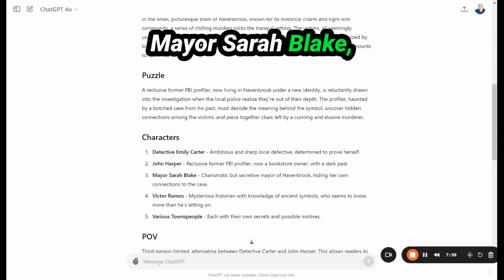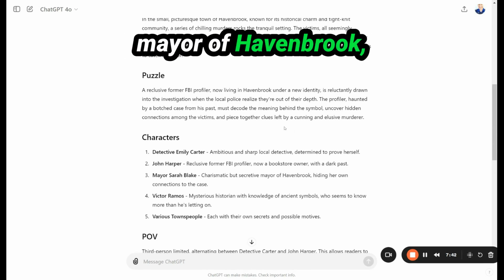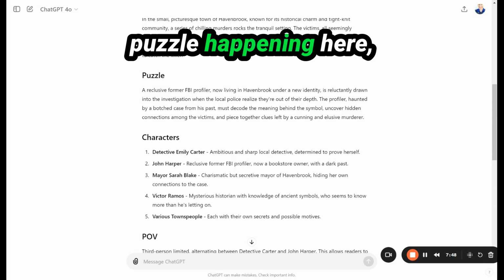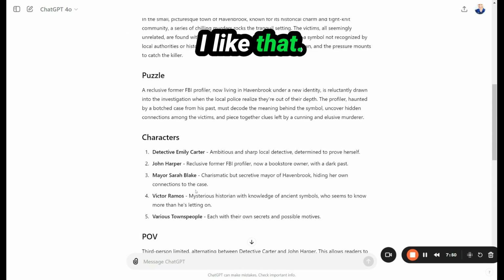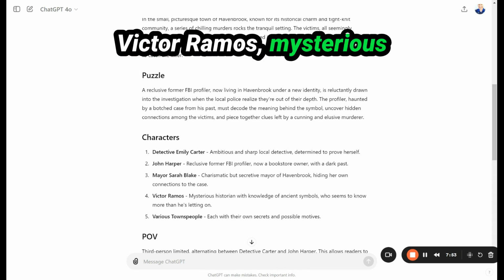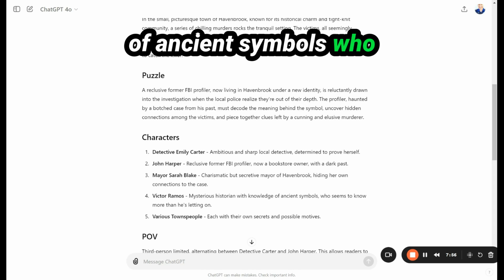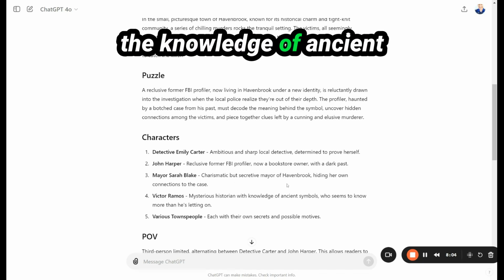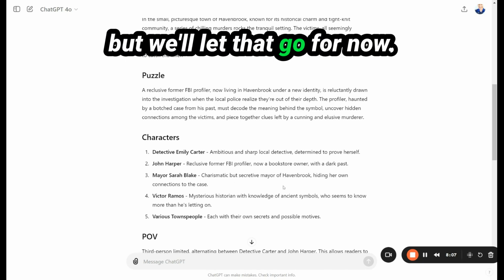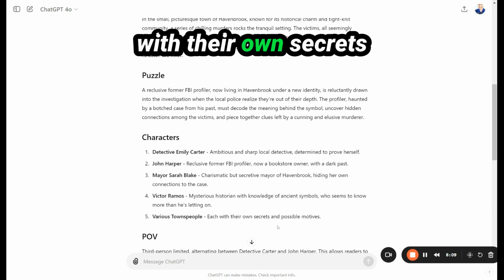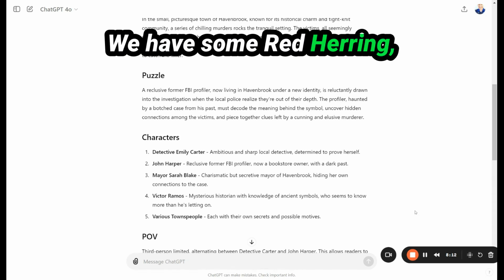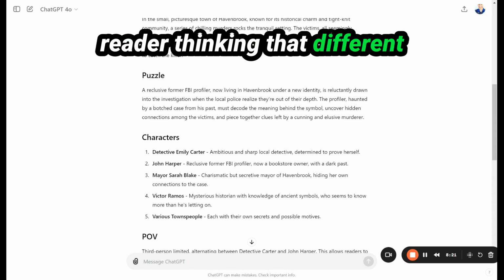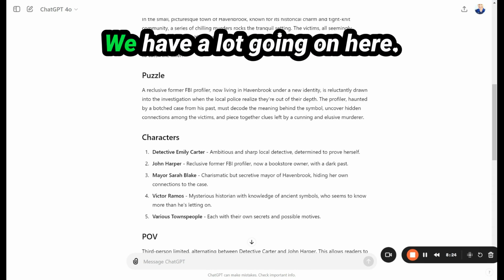All right, next, Mayor Sarah Blake, charismatic but secretive mayor of Havenbrook, hiding her own connections to the case. So we have sort of a layered puzzle happening here, a layered plot, lots of conflict. I like that. Victor Ramos, mysterious historian with knowledge of ancient symbols who seems to know more than he's letting on. It's convenient that we have a mysterious historian with the knowledge of ancient symbols in this small town, but we'll let that go for now. Various townspeople, each with their own secrets and possible motives. We have some red herrings, some to sort of confuse the plot and get the reader thinking that different people might be the main suspect or the murderer. We have a lot going on here.